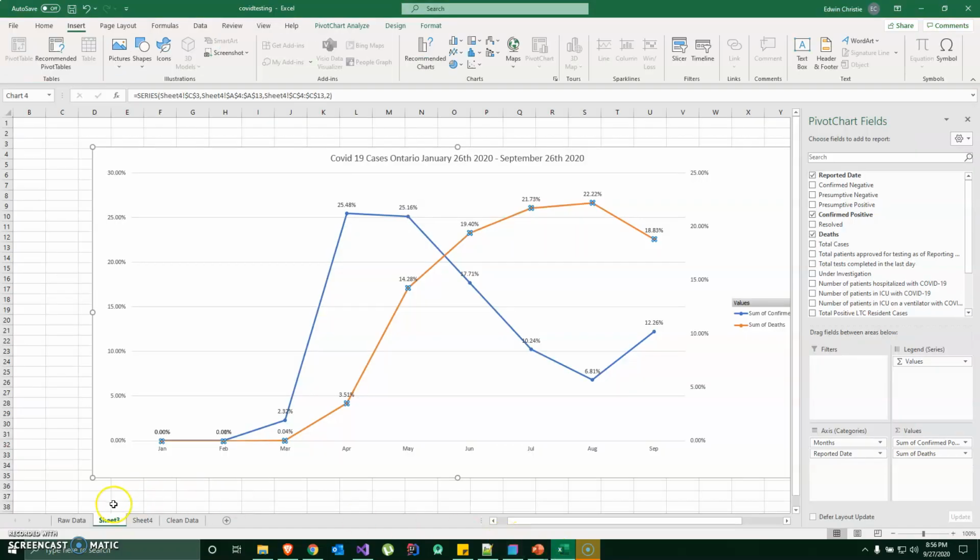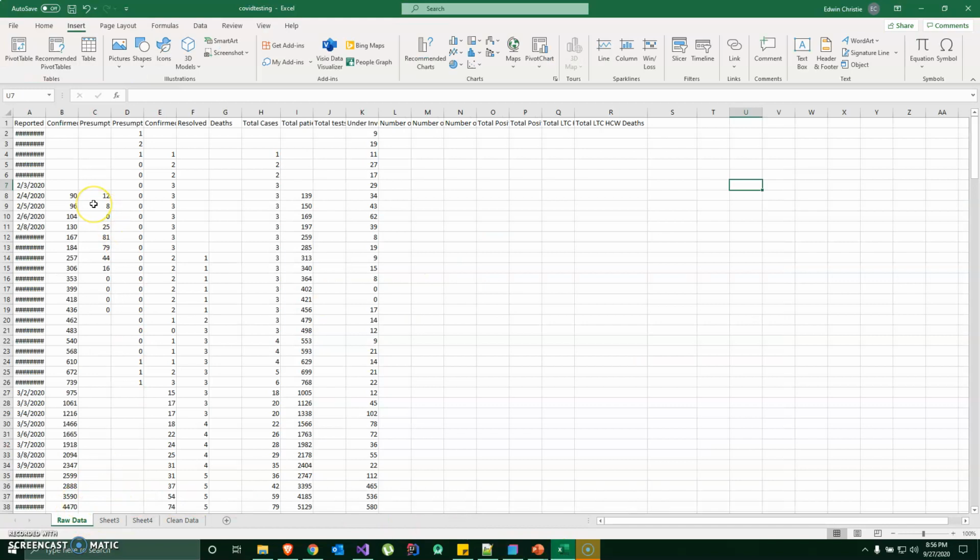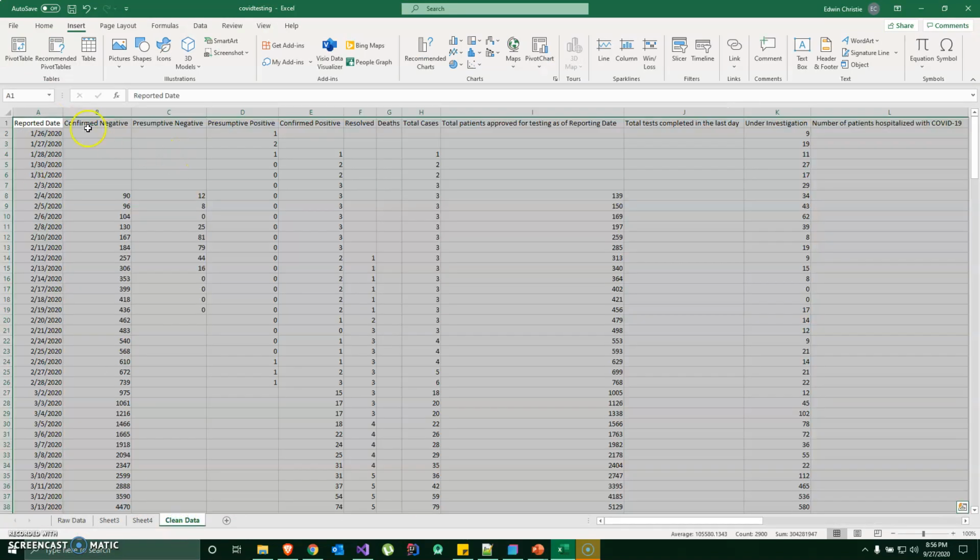Let's go to the Excel page. This was the raw data which I got from the website. I copied it and made it into clean data. I expanded all the columns.